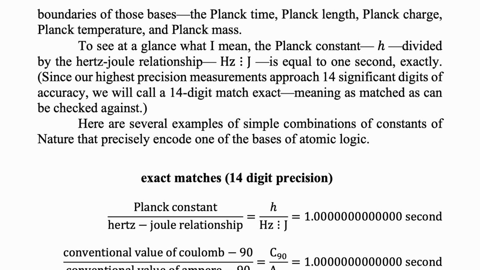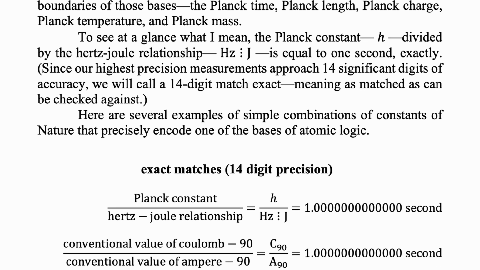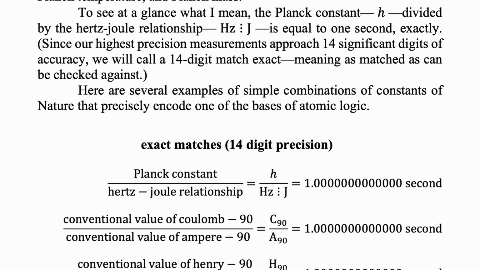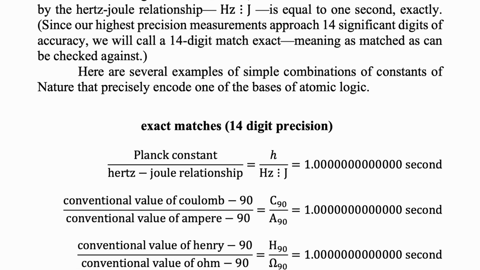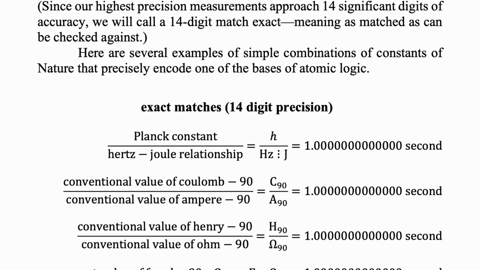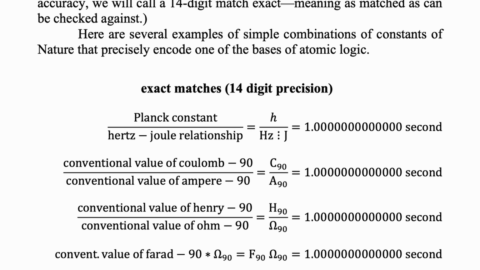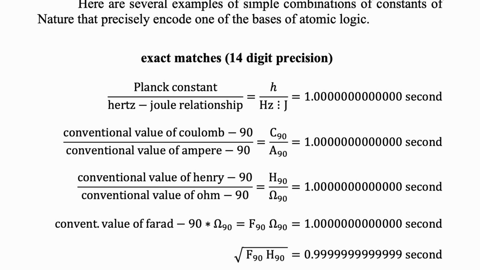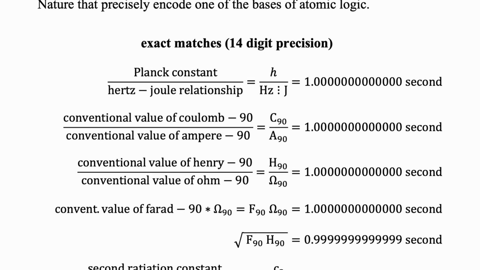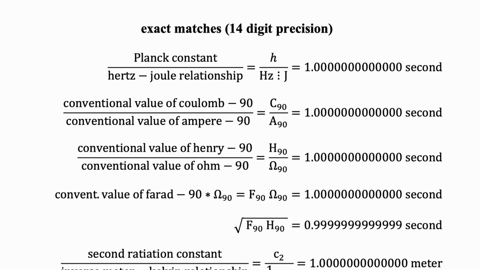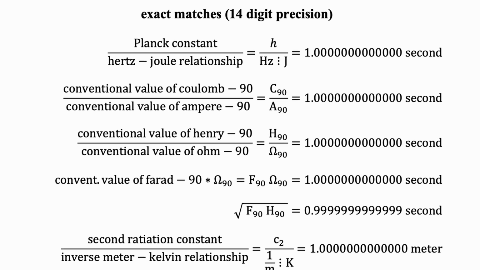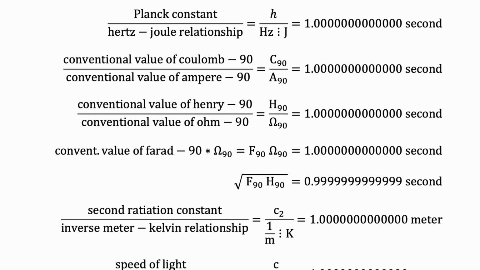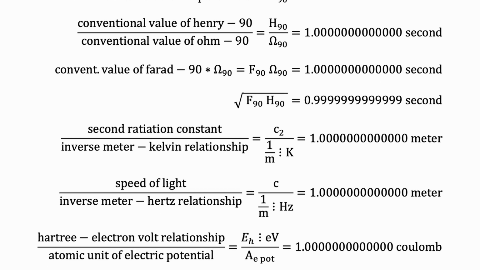Since our highest precision measurements approach 14 significant digits of accuracy, we will call a 14-digit match exact, meaning as matched as can be checked against. Here are several examples of simple combinations of constants of nature that precisely encode one of the bases of atomic logic. Planck constant divided by the Hertz-Joule relationship gives us exactly 1 second. The conventional value of Coulomb 90 divided by the conventional value of Ampere 90 gives us exactly 1 second. Conventional value of Henry 90 divided by conventional value of Ohm 90 gives us exactly 1 second, and on down the list.